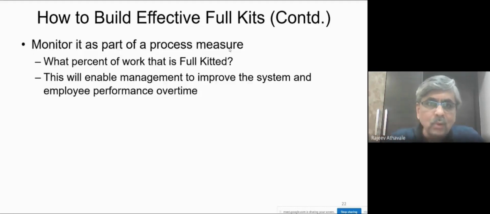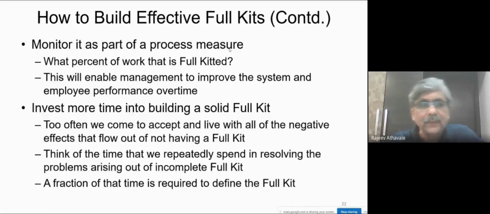Then, as you go ahead, monitor it as part of a process measure. Meaning what? See what percentage of work is fulfilled. Don't go overboard. Don't try to do the whole project as a full kit. But see to it that there is some stopper to it. So if something is slowing down because of certain things which can be done earlier, maybe you can do that, and this will enable management to improve the system and employee performance over time.